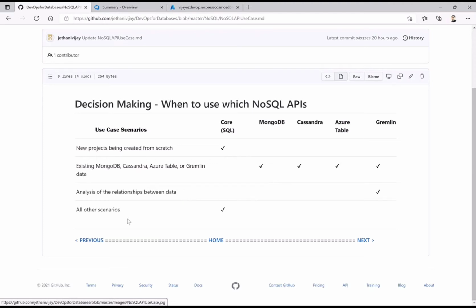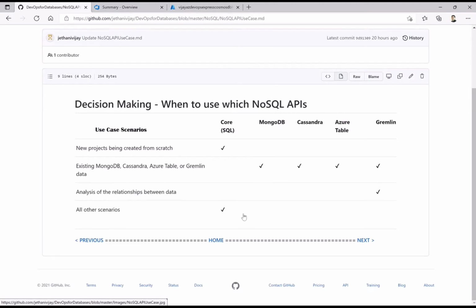For all other scenarios, where you are not sure of any particular structure and you are starting fresh, or migrating to a greenfield or brownfield implementation where the data is not that much, you can go without these APIs in place, with a little effort of importing the data into the databases. So this applies to all other scenarios.